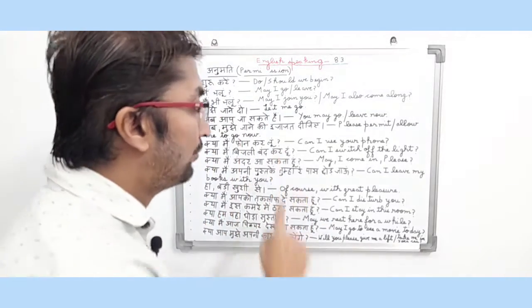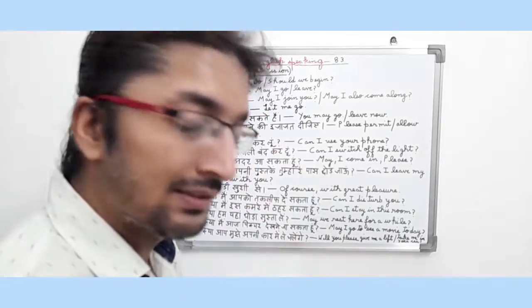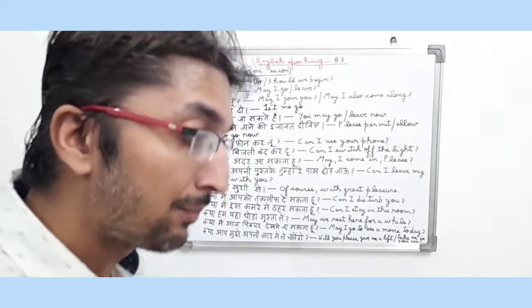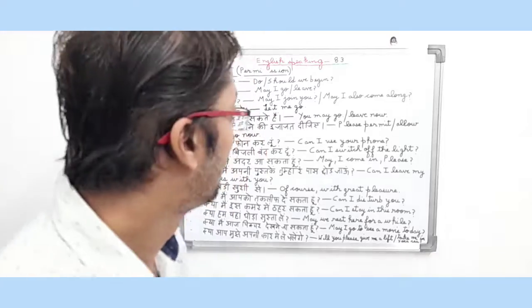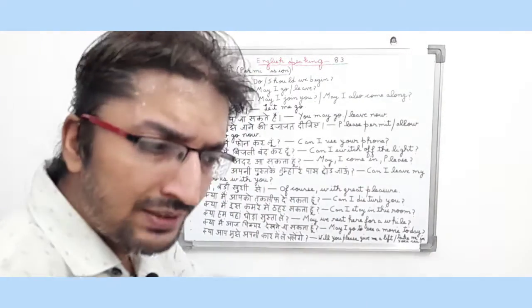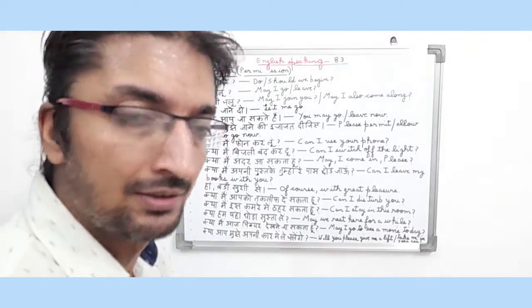क्या मैं फ़ोन कर लूँ? So in English it means can I use your phone? The sentence is an interrogative type question, friends, because the person is asking another person whether he can use his phone. So क्या मैं फ़ोन कर लूँ? So in English it means can I use your phone? So it is a present interrogative type sentence, friends, and basically it is a permission type sentence.